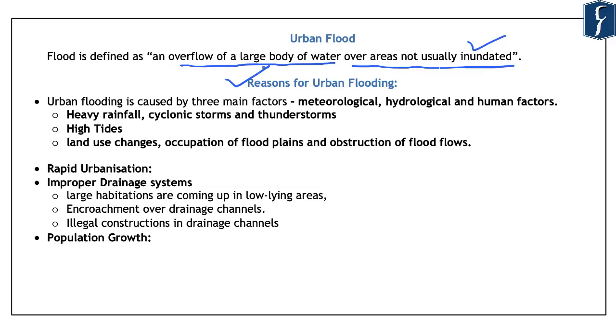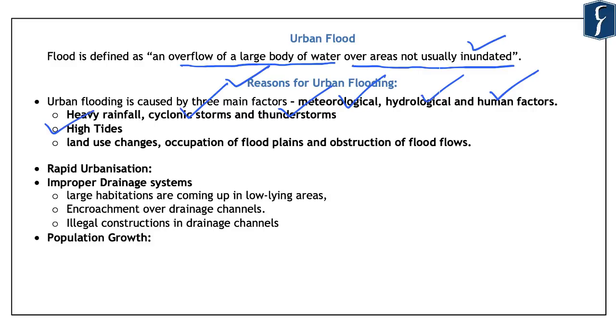So urban flooding is caused by three main factors, which include the meteorological, the hydrological, as well as the human factors. Now, meteorological factors are generally associated with the climatic conditions or the weather systems, and they can be caused by heavy rainfall, cyclonic storms, or thunderstorms. In the coastal areas, these floods are caused by high tides also.